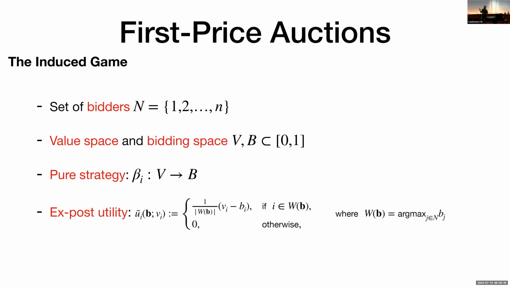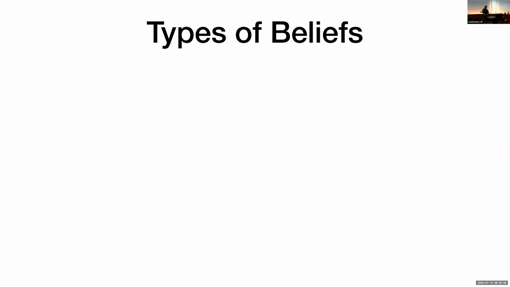So then we study this well-known notion of an ex post utility, which essentially says that after we see all the bids of the players in the auction, we allocate to the highest bidder. So the utility is positive if bidder i is one of the highest bidders. And they get this difference between the value that they had for the item and the bid they chose. And notice here that we also scale this by this factor that counts how many bidders were tied for first place in the auction. This is called the uniform tie breaking rule, and it's what's usually used in these cases.